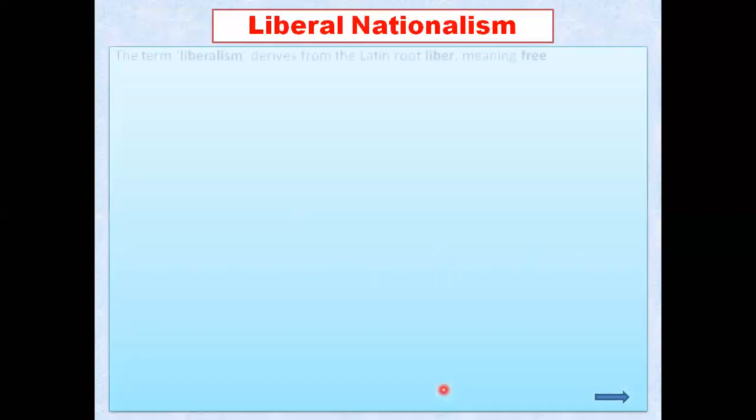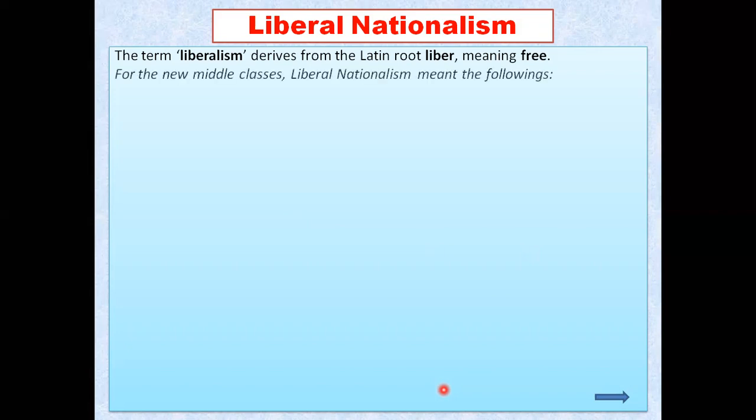That is the topic related to liberal nationalism. What is it? The term liberalism derives from the Latin root word liber, which means free. So don't get confused, my dear students. Liberal means free. That is all. And for the new middle class people, liberal nationalism means they want freedom, and they want their country to become a nation, means everyone should have the feeling of the nation, everyone should be proud of their nation. That is the thinking of the middle class people.